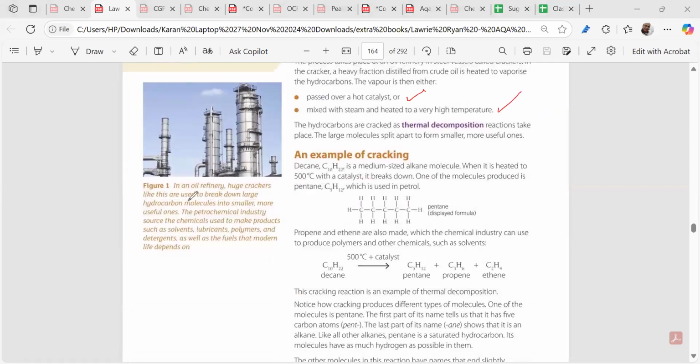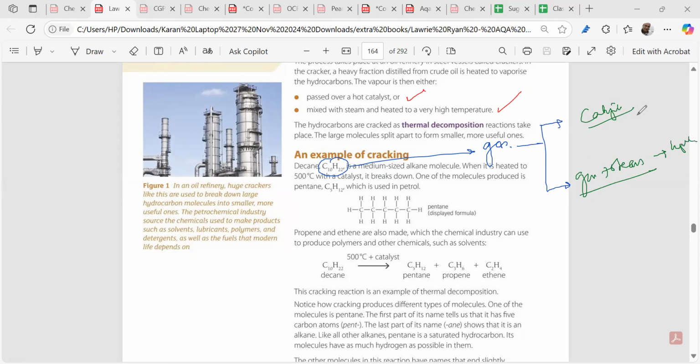In both processes, we first take the crude oil fraction, suppose decane, and convert it into a gas. This is the same for both processes. Next, we add a catalyst at a lower temperature, and we get a smaller hydrocarbon. Second, we can mix this gas with steam and go for a high temperature, and we get cracking. Both use high temperature, so we call this thermal decomposition, and both give you alkene.